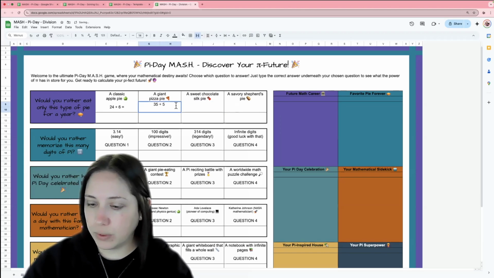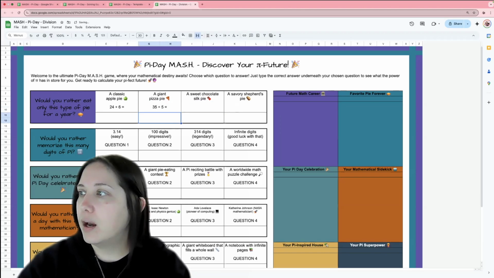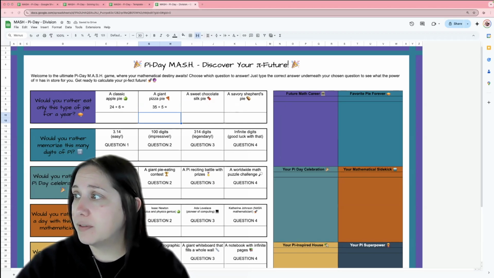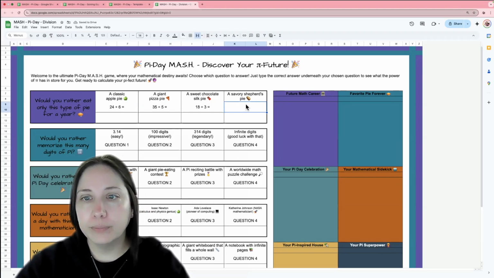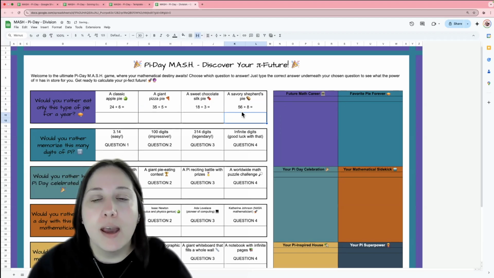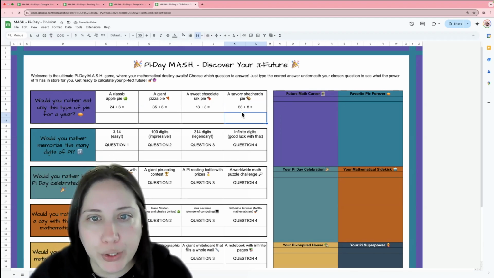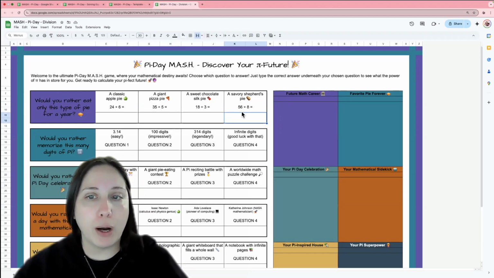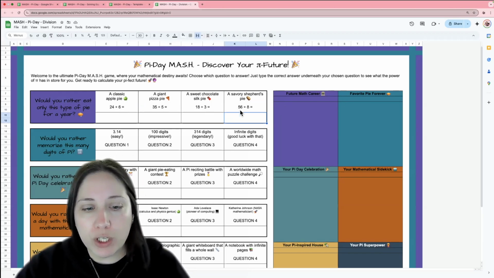Let's also put that equal sign. Divided by 5, not 7. 18 divided by 3. And 56 divided by 8. All right, those are some good ones. And so again, this student would solve this division problem. So these 4 questions are done.